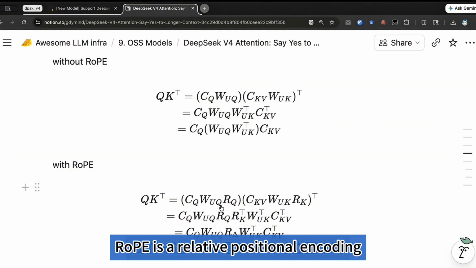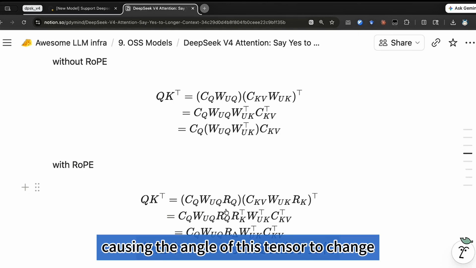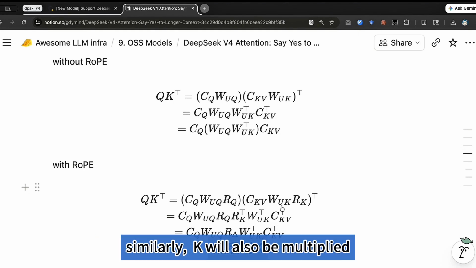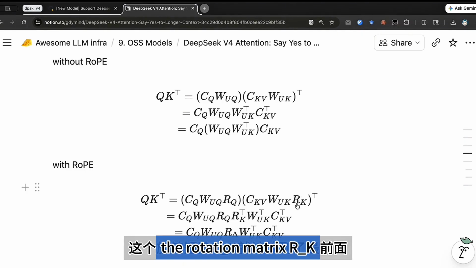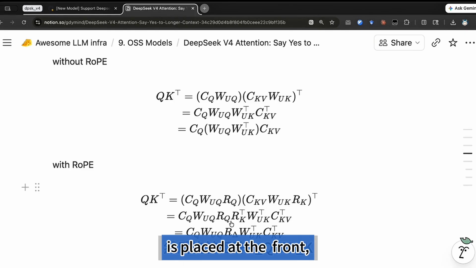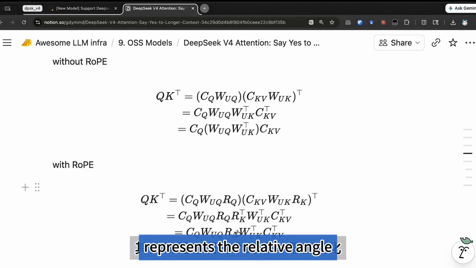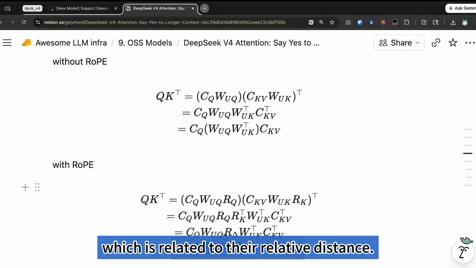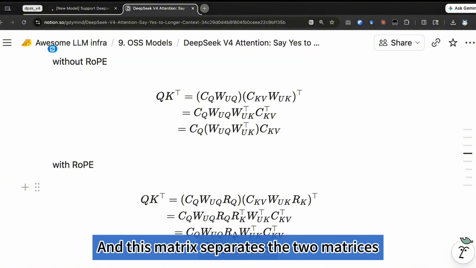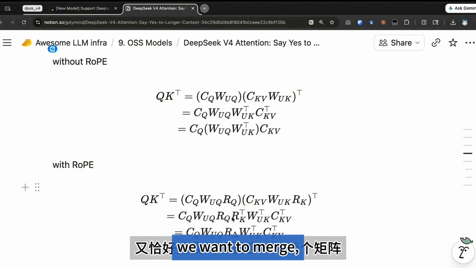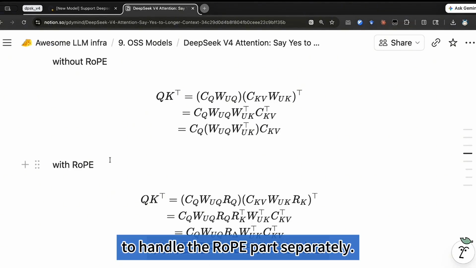Rope is a relative positional encoding that multiplies the original tensor by a rotation matrix R, causing the angle of this tensor to change. Similarly, K will also be multiplied by another rotation matrix. Now, when expanding the transpose, the rotation matrix RK is placed at the front, and the product of RQ and RK represents the relative angle between the query and the key, which is related to their relative distance. In other words, the rotation matrix is not a constant. And this matrix separates the two matrices we want to merge so they can't be combined into a single constant matrix. That's why we need to handle the rope part separately.